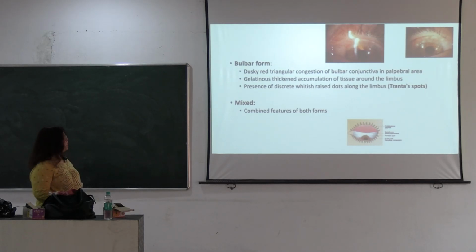Then we come to the bulbar part. When we examine the bulbar conjunctiva, there is dusky and triangular congestion in the bulbar area, on both sides of the limbus, and gelatinous thickening, accumulations of tissue around the limbus. On the 360-degree circumference there is gelatinous thickening present, and there are whitish raised dots along the limbus. These whitish raised dots are called Trantas spots. This is also peculiar in spring catarrh.